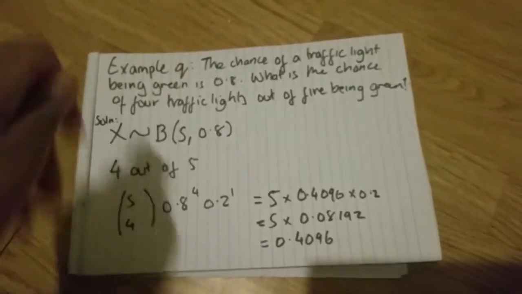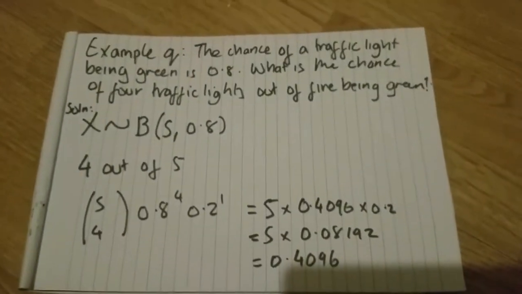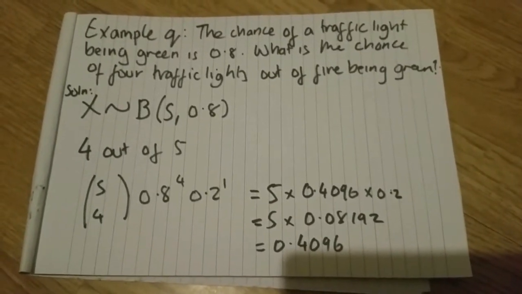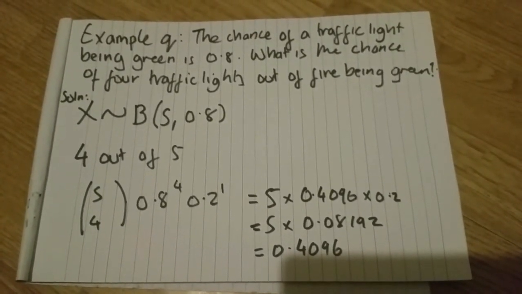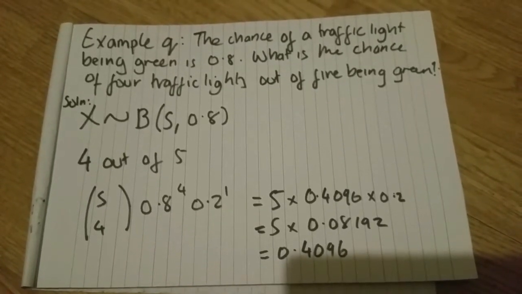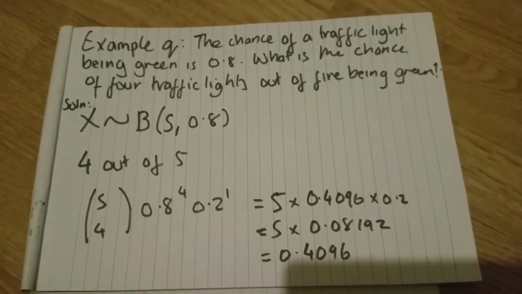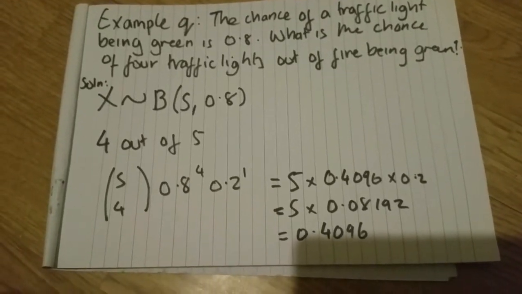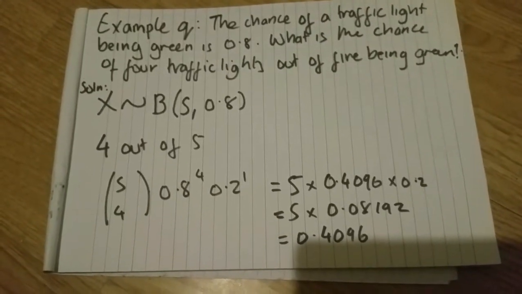There's 2 possible outcomes, yeah? And to be fair, I've been kind of sly about that. Instead of going red, amber, green, I've gone green or not green, okay? So you've got 2 outcomes there. If I had gone red, amber, green, this wouldn't be binomial anymore. So, we do this. Solution as it is below.